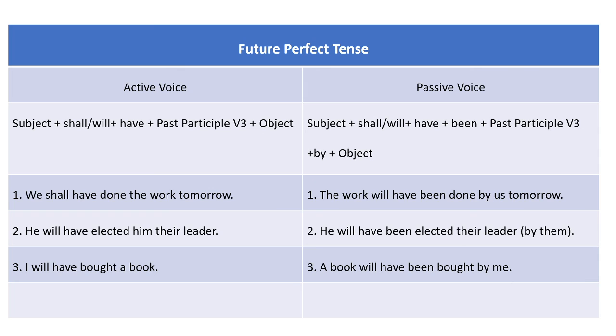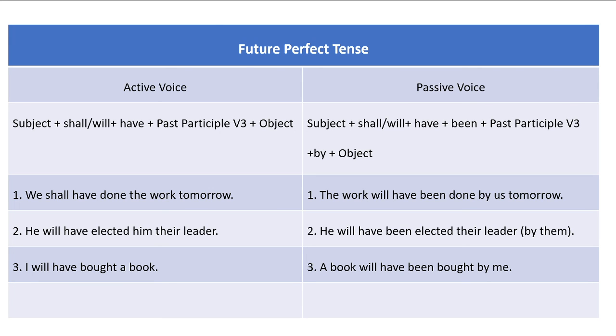Let us come down to another example. He will have elected him their leader. He is the subject, will have elected is the verb, him is an object, their leader also an object. So SVOO structure is there. So this him is an object here in active voice. It will become the subject here in passive voice.